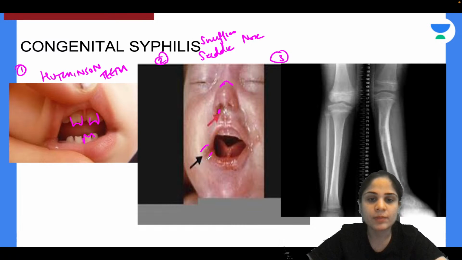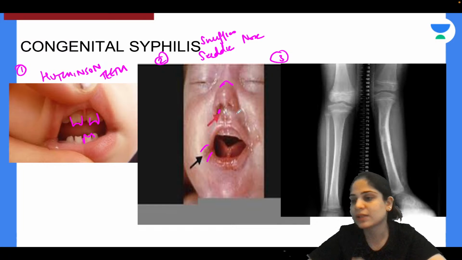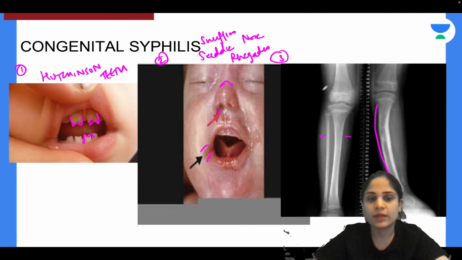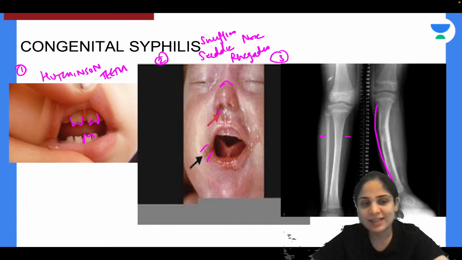And at the angle of the mouth you see that there is a little bit of a lesion. So what is that lesion called at the angle of the mouth? That is called rhagades. Okay. Now what do you see in this case? This is your fibula, this is your tibia. On lateral x-ray you see that there is anterior bowing of the tibia. So what is this called as?